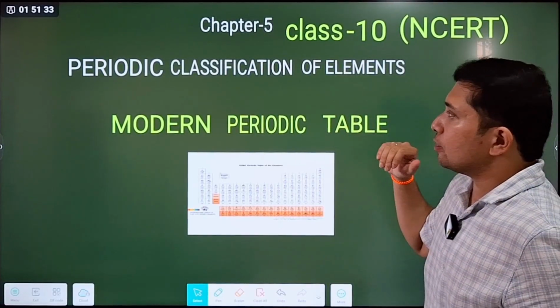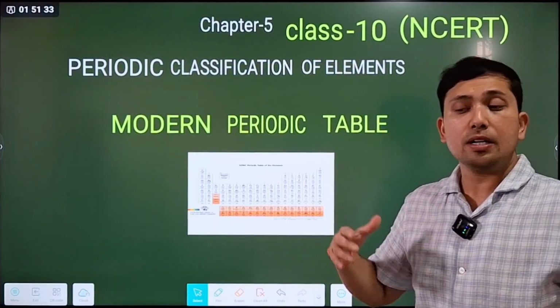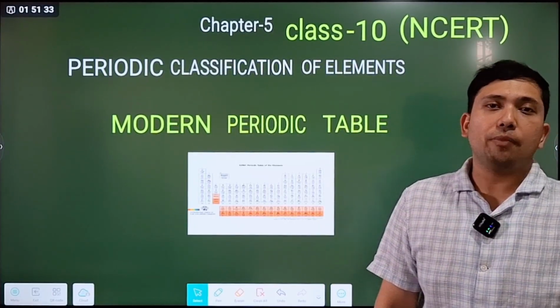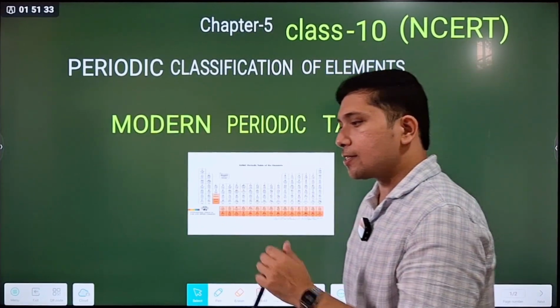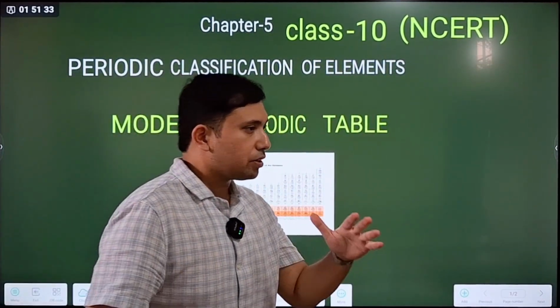After that, when limitations appeared in the law of octaves, came Dmitry Ivanovich Mendeleev, known as one of the greatest contributors to the foundation of the modern periodic table.